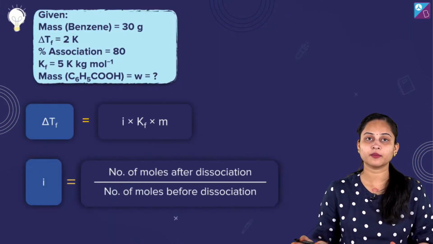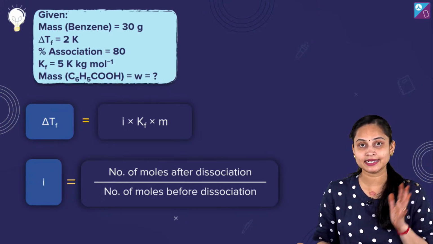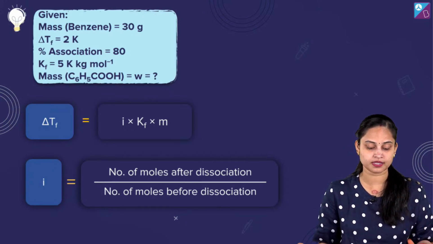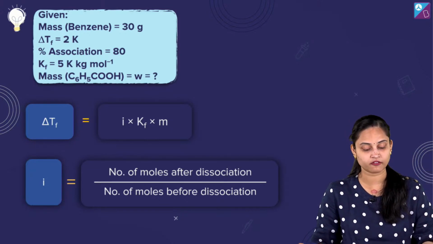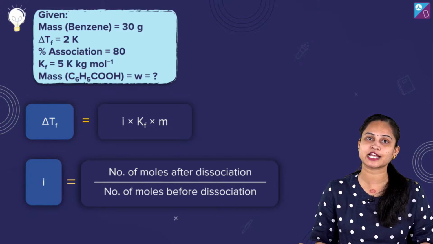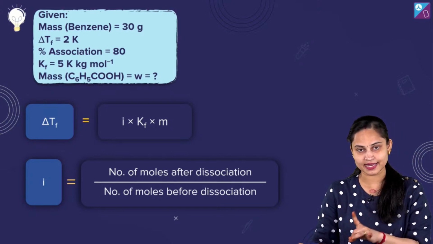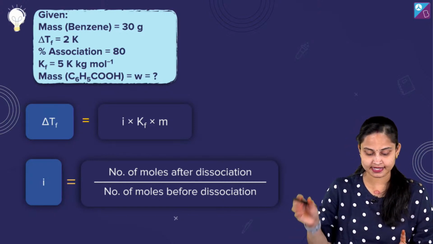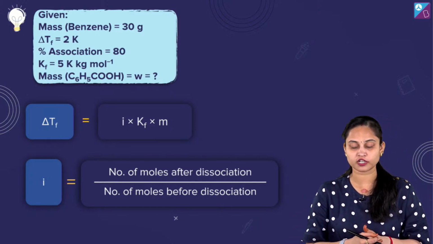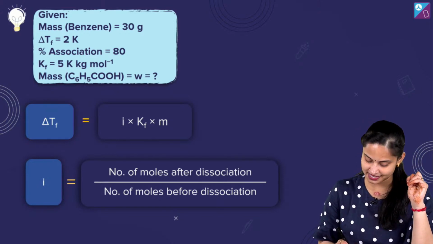Well, what have been given to us? The mass of the benzene, the solvent, has been given to us. Delta TF, depression in freezing point भी हमें दिया हुआ है, percentage association भी दिया हुआ है, molar depression constant भी दिया हुआ है, mass हमें बताना है C6H5COOH का. Delta TF की वैल्यू क्या होती है? It's i Kf m. और i क्या है? It is the number of moles after dissociation divided by number of moles before dissociation. Easy peasy lemon squeezy, absolutely right.